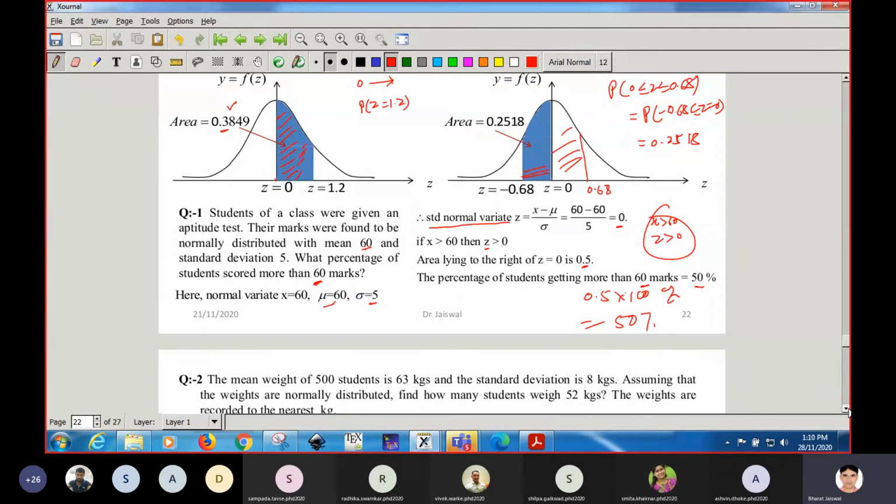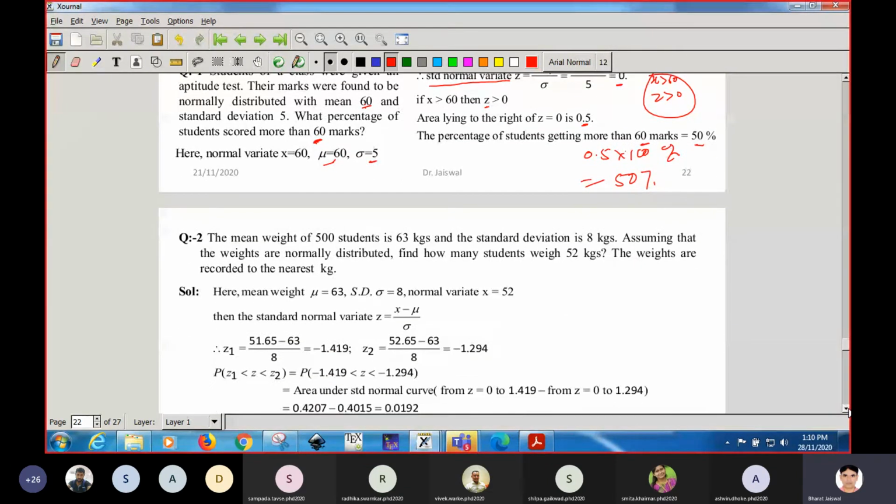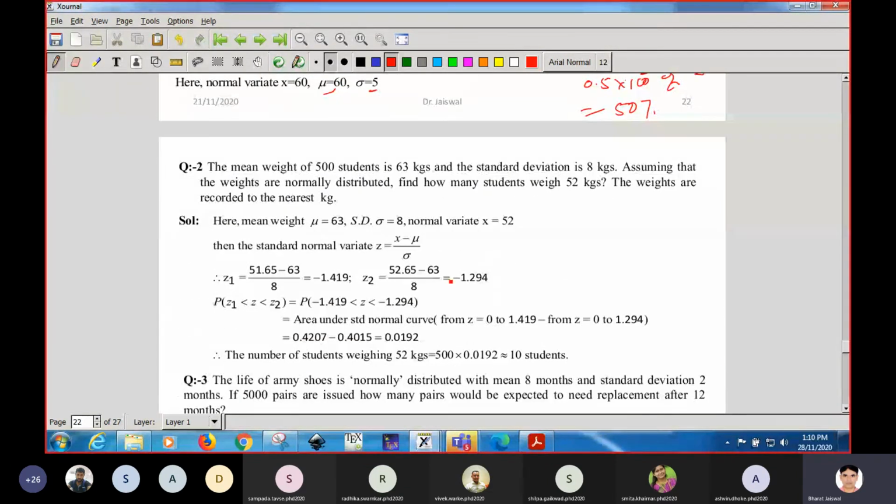Okay. Next question, that will also clear your doubts more. The mean weight of 500 students, here the number is given, is 63. Mean means this is mu, and the standard deviation 8 kg means this is sigma. So, assuming that the weights are normally distributed, you can apply normal distribution only when this type of words are associated with the questions. If the distribution is binomially distributed, then you cannot apply. The distribution should be normally distributed, only then you can use the concept of normal distribution.